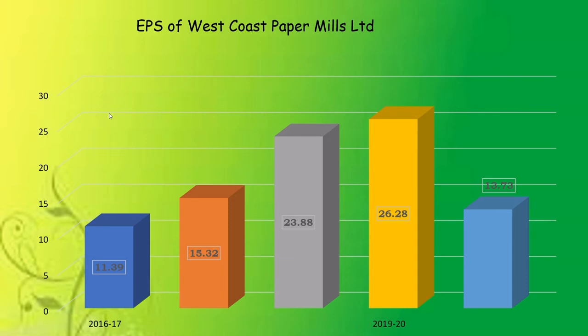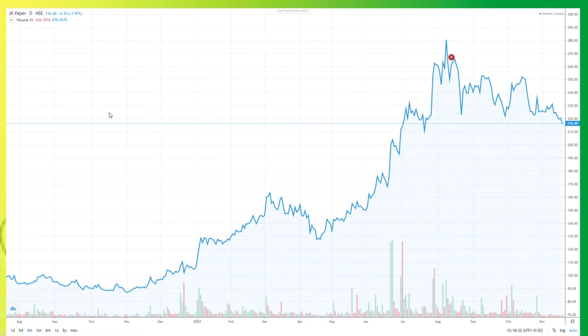Now, earnings per share of JK Paper Limited was 11.39 in 2016-17 and 13.73 in 2020-21. As we can see over here, it increased to about two times from 2016-17 to 2019-20, and then it decreased to 13.73 in the year 2020-21. So here we can see that the company has good potential to grow in the years to come, and the decrease in EPS in the last year can only be attributed to the lockdown.